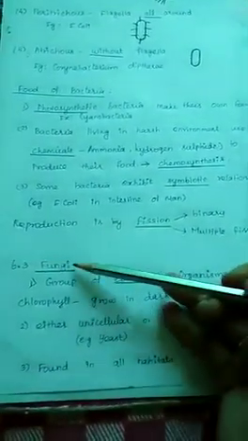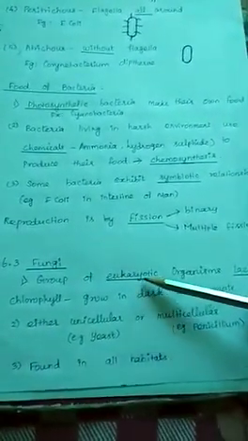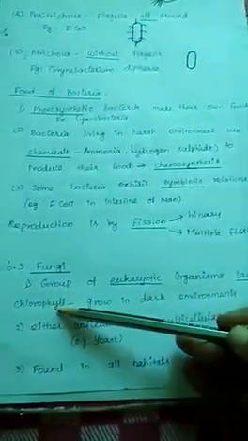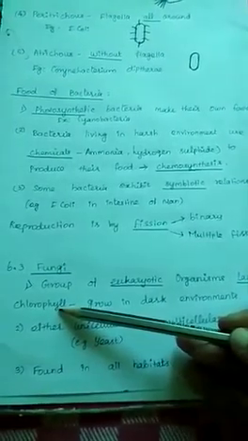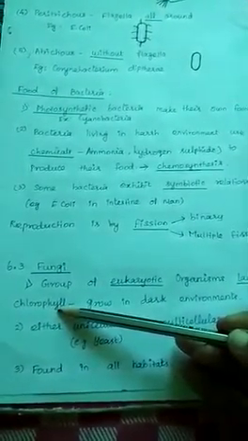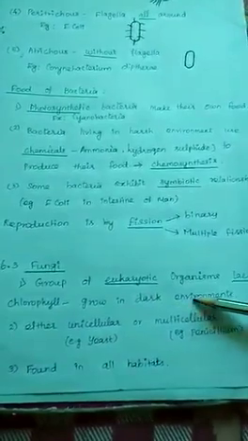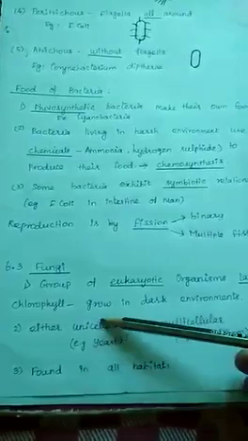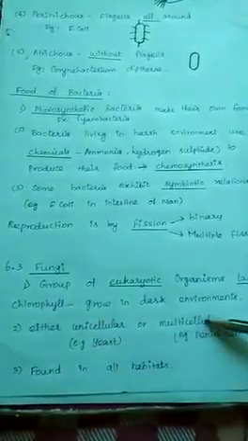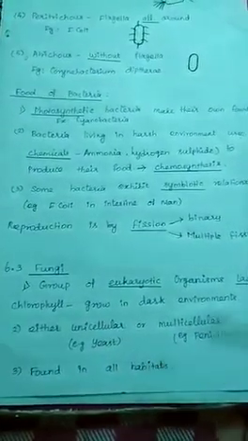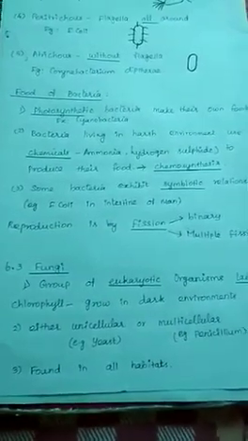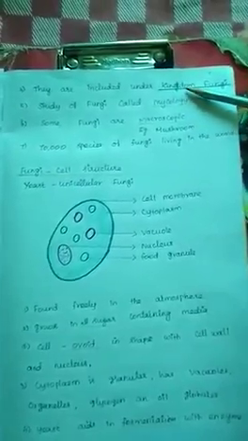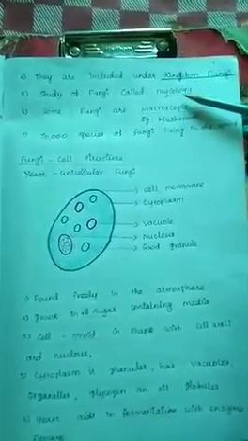Next topic, fungi. Fungi come under eukaryotic organisms. There is no chlorophyll. Chlorophyll is important for photosynthesis, the food preparing process in plants. There is no chlorophyll here. They grow in dark environments. Fungi may be unicellular or multicellular. Unicellular fungi, example, yeast. Multicellular, penicillium. They are found in all habitats. Habitat means living place. Fungi are included under kingdom fungi. The study of fungi is called mycology.